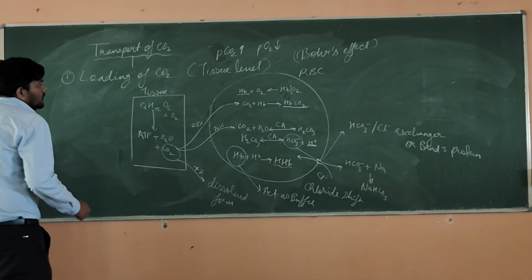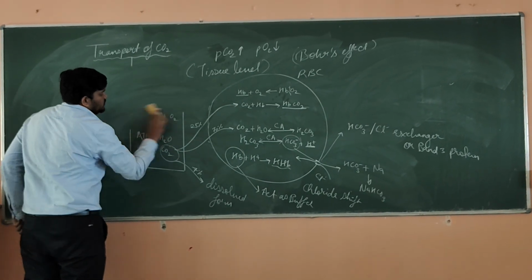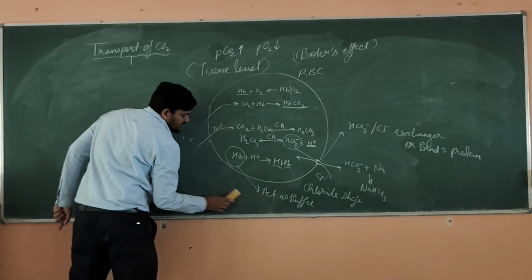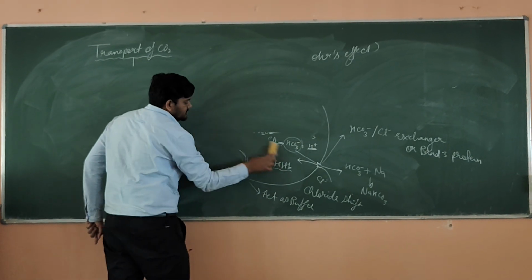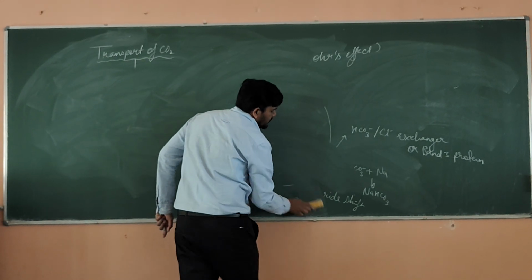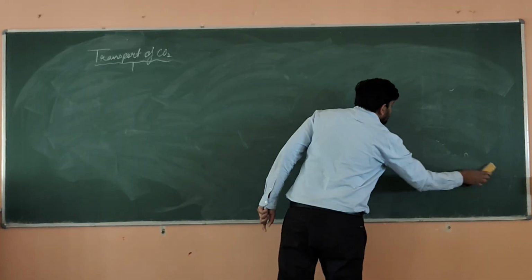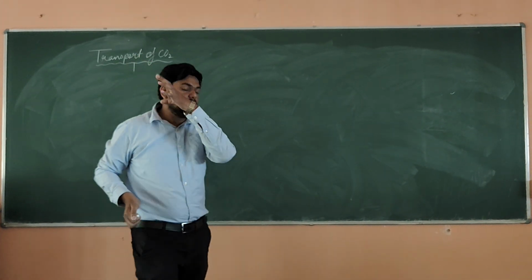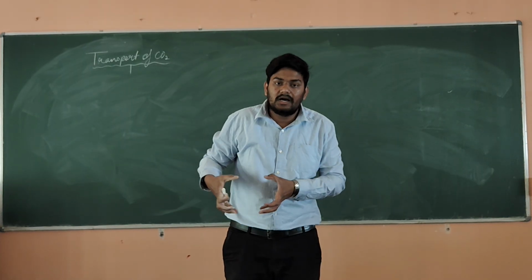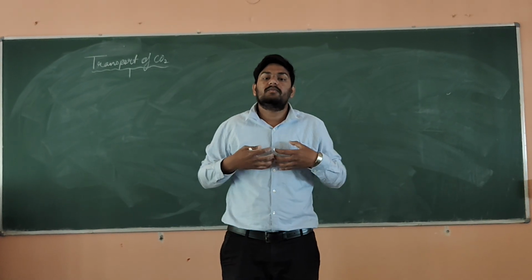Now we'll see the unloading, and after unloading, that is the last one. So nothing happens special in the loading. Whatever we are doing in the loading, just opposite to that is nothing but your unloading. Clear? Whatever we do in the loading process, if you do exactly opposite, that is nothing but unloading. Now we all know that loading we have at the tissue level. From the tissue level, you are taking all the CO2. 100% CO2 we have already taken. Now from the tissue, you have to bring to the lungs level.